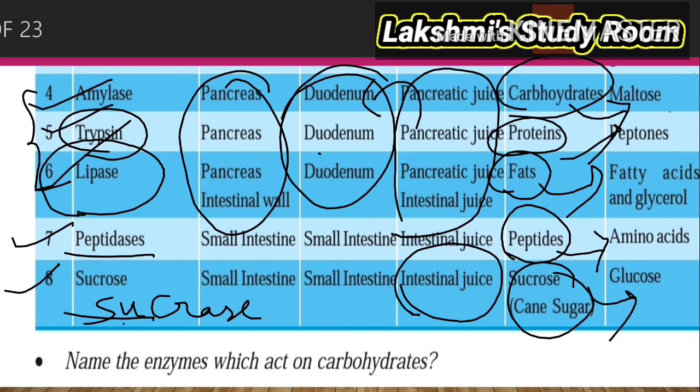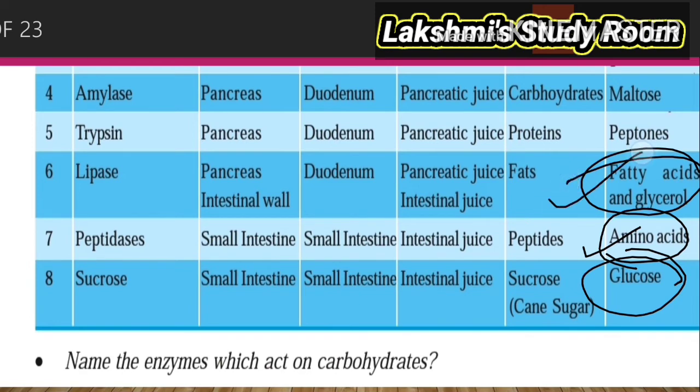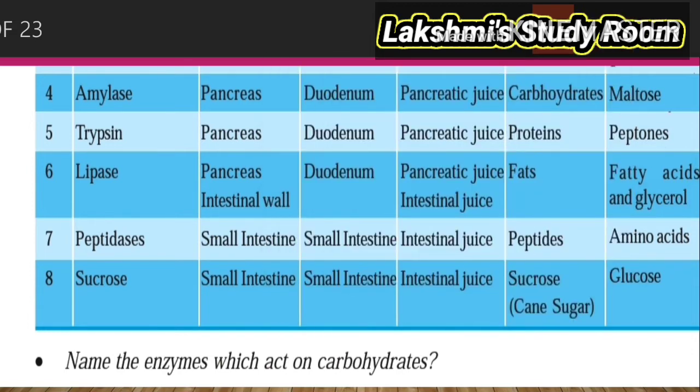Whenever proteins are converted into amino acids, that means the end products of proteins are called amino acids, the end products of carbohydrates are glucose, and the end products of the fats are fatty acids and glycerols. Whenever these end products are formed, then the digestion is completed. From this table, they gave some questions.